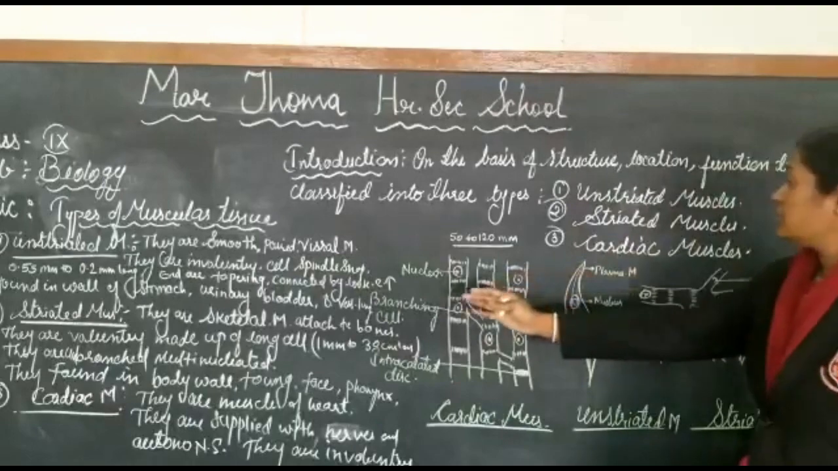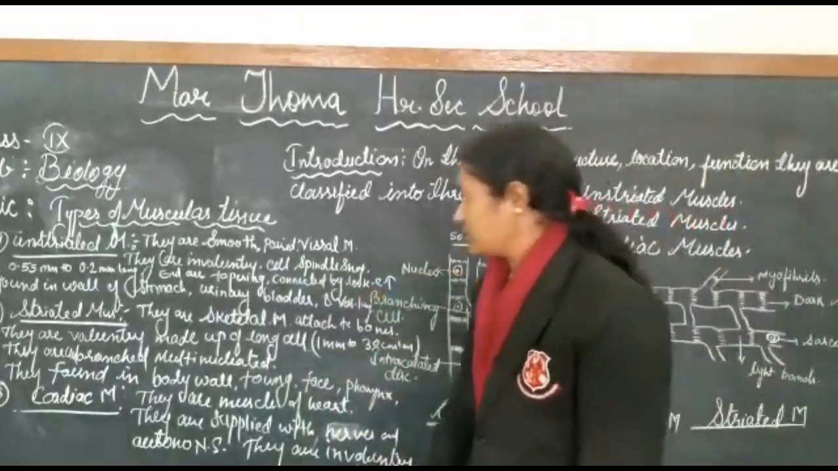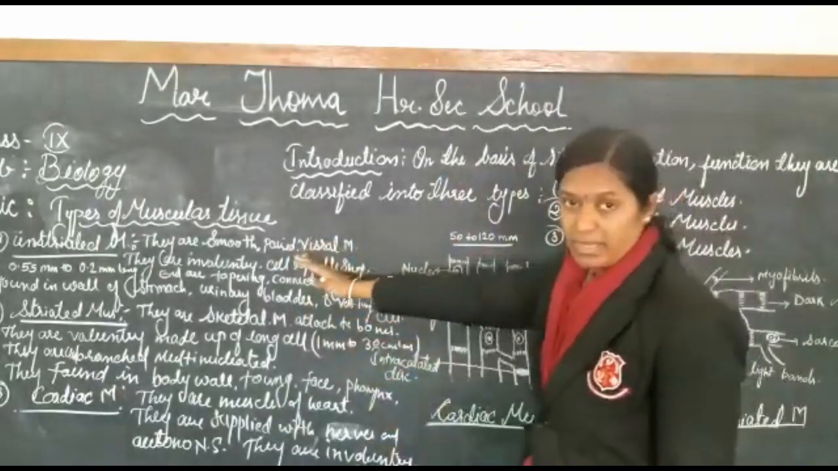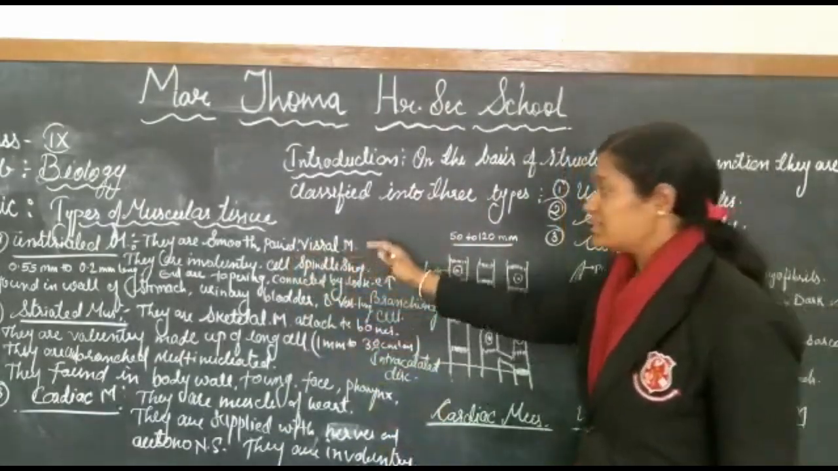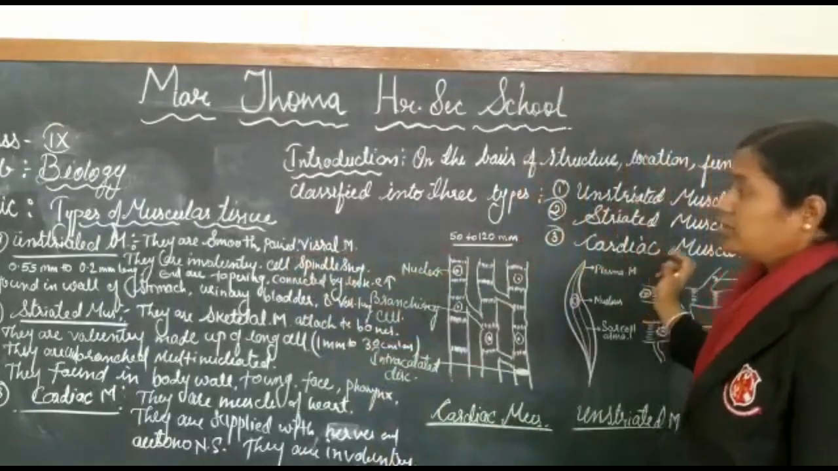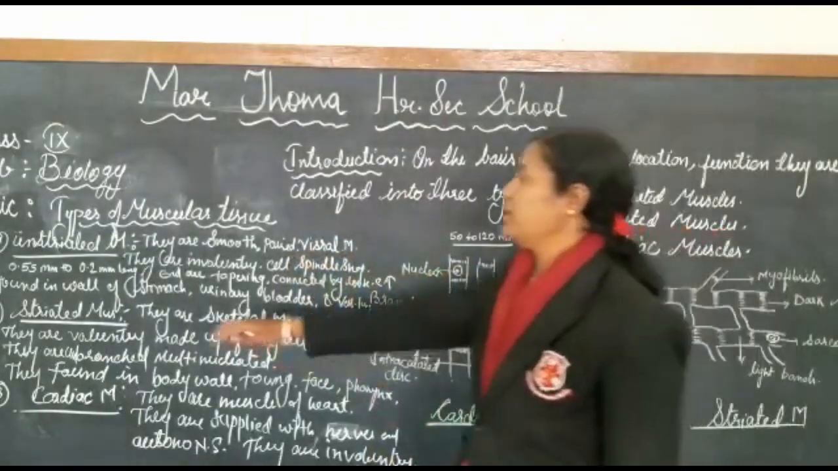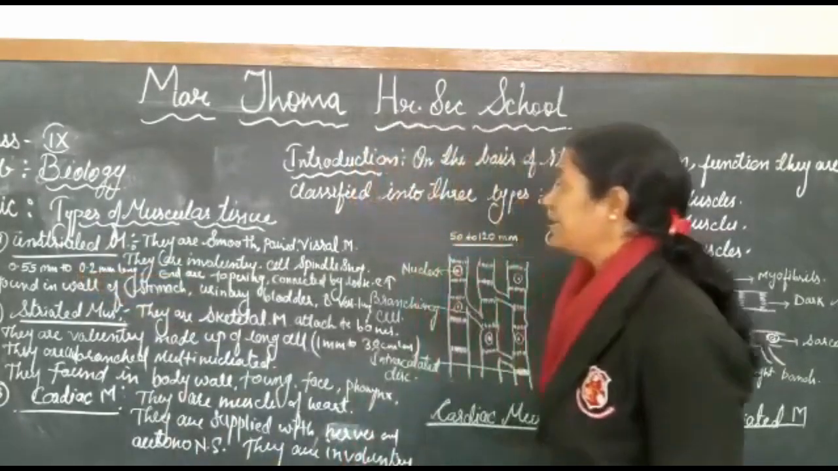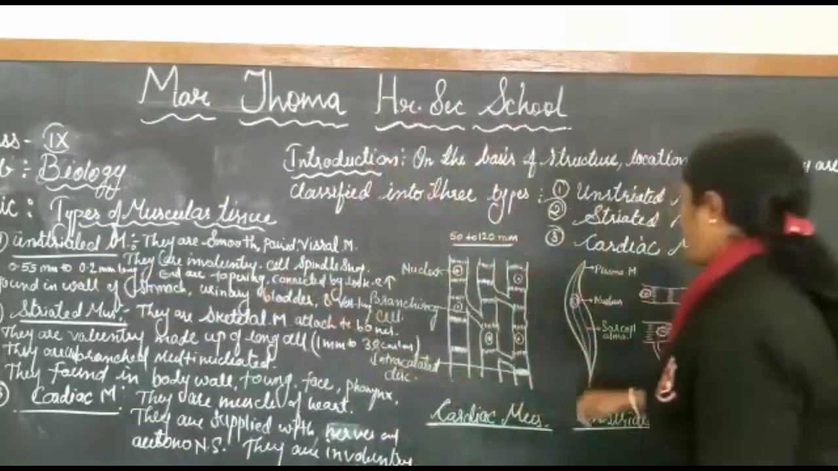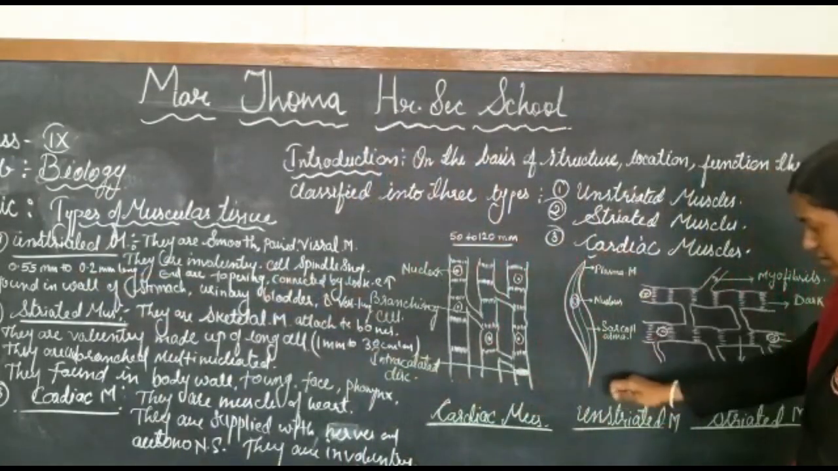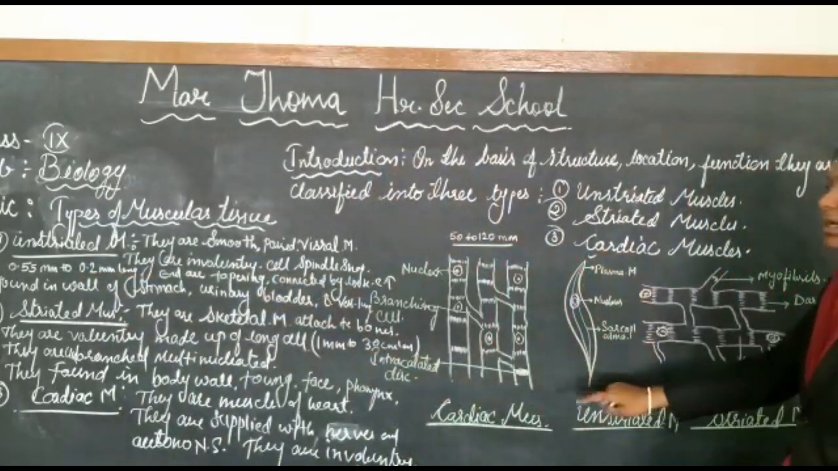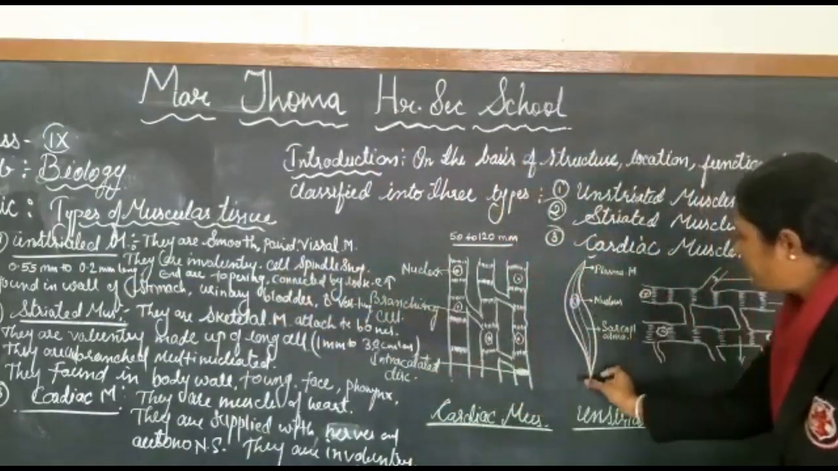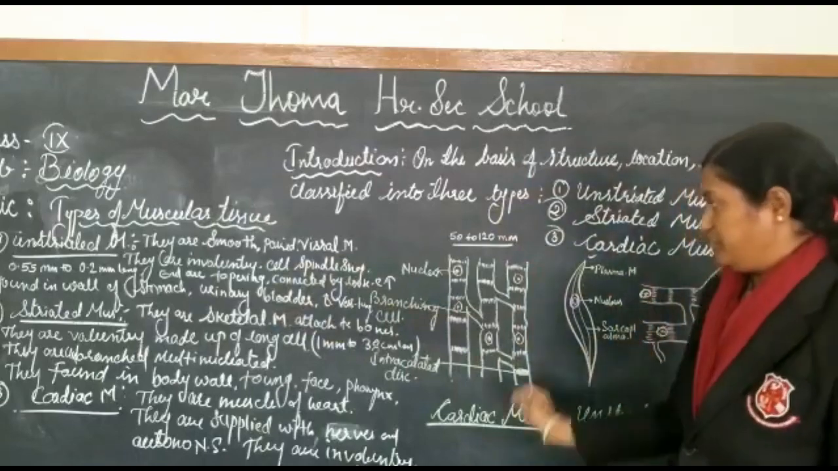First I want to introduce the unstriated muscles. These unstriated muscles are the smooth muscles, also called the visceral muscles, and the length of these unstriated muscle cells is 0.05 mm to 0.2 mm long. The ends of these muscles are tapering, so you can see that they have the tapering ends in this picture. Then the cell is spindle shaped.